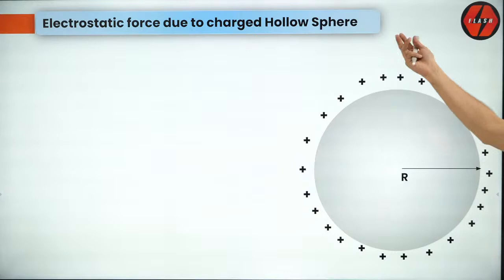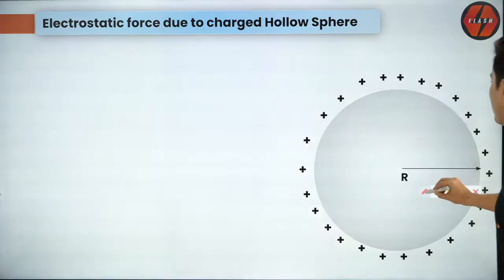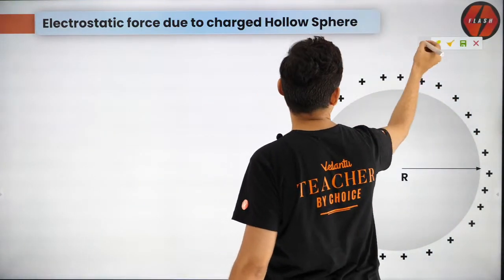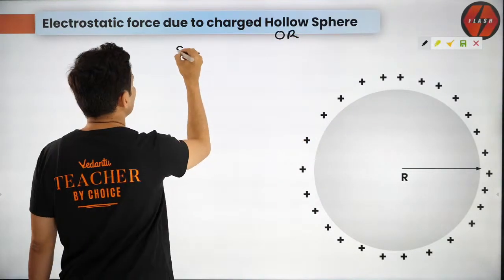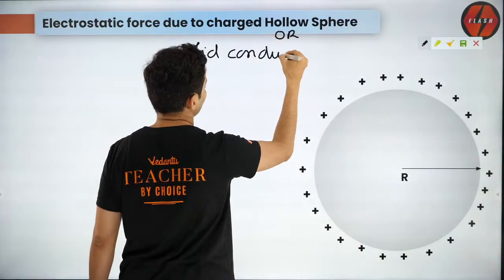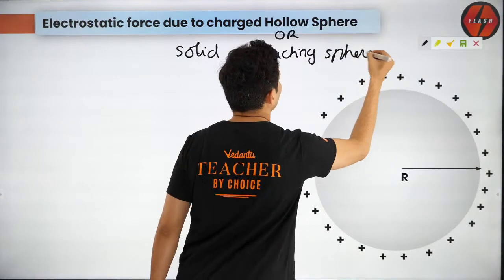Then hollow sphere, very important. Again, hollow sphere, guys. So let's talk about hollow sphere. If you have a hollow sphere or solid conducting sphere, both are the same thing.